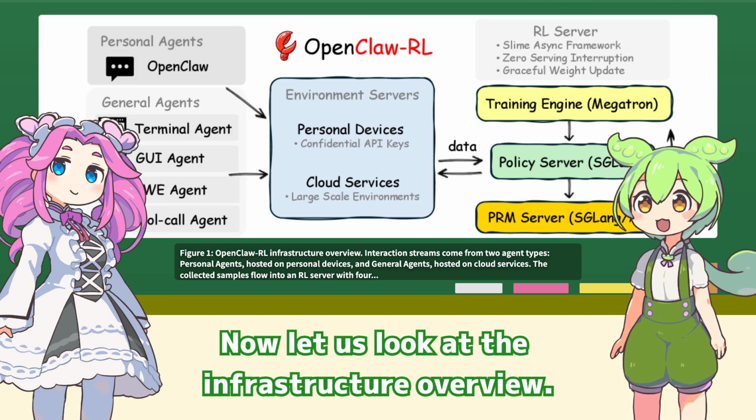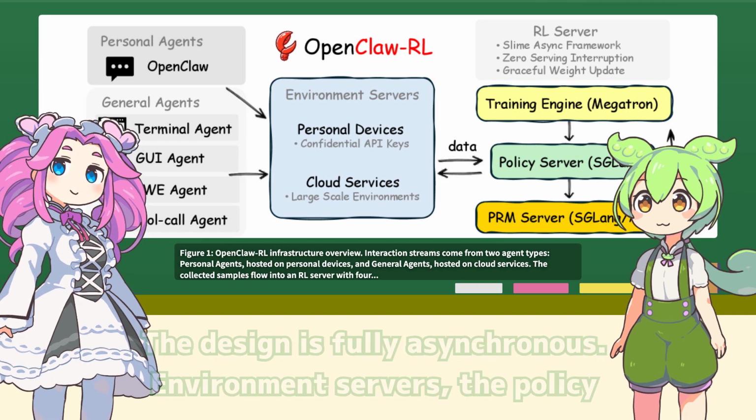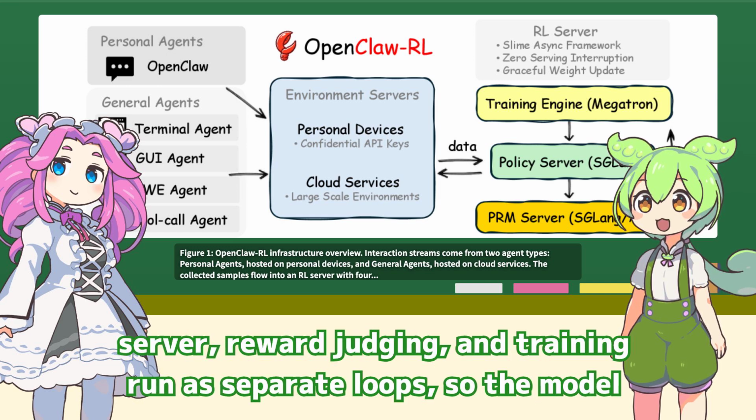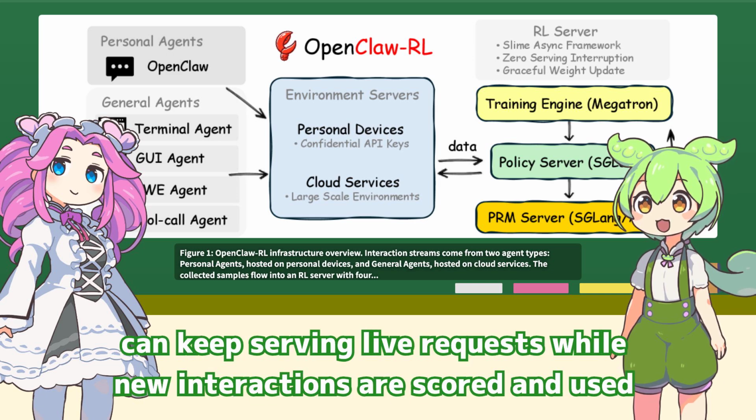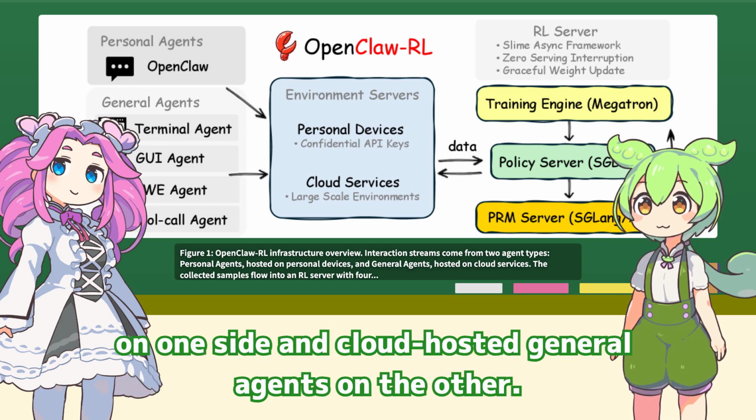Now let us look at the infrastructure overview. Which design choice makes live training possible? The design is fully asynchronous. Environment servers, the policy server, reward judging, and training run as separate loops, so the model can keep serving live requests while new interactions are scored and used for updates. That is what lets the same system cover personal devices on one side and cloud-hosted general agents on the other.